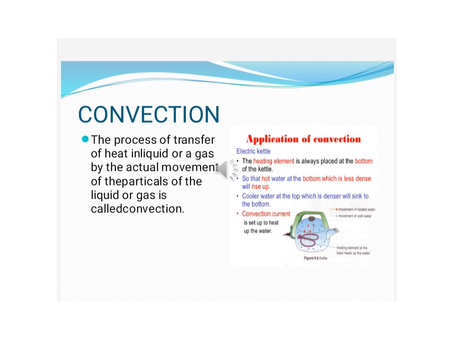Another example, you can see an electric kettle. As I told you, warm air is lighter and rises up, and cold air is heavier and sinks down. Why? Because of convection. The heating element is placed at the bottom of the kettle. The hot water at the bottom, which is less dense, will rise up and its place becomes empty. Who will take that place? Cooler water at the top, which is denser, will sink down to the bottom. So this process happens by convection.